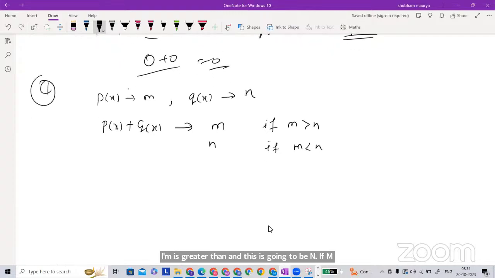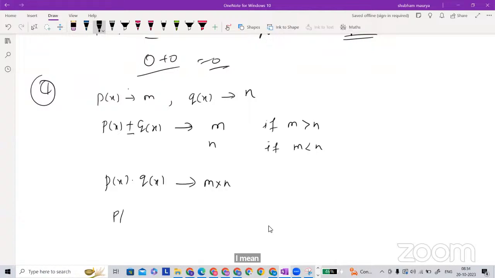Okay. And the same applies with plus and minus. Even if it is added or subtracted, in both cases this will apply. Now the next thing is multiplication. If you are multiplying, then the degree would be m into n. That's all. And if you are dividing, then the degree is going to be m minus n.